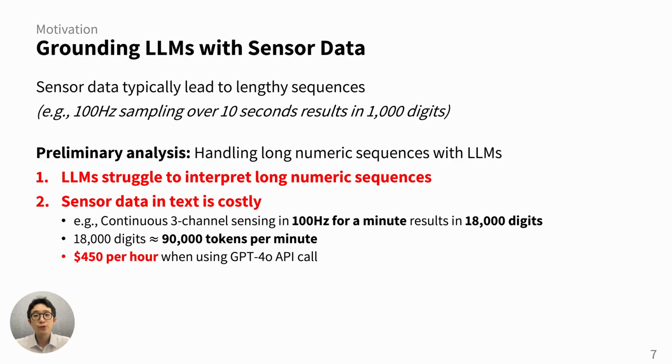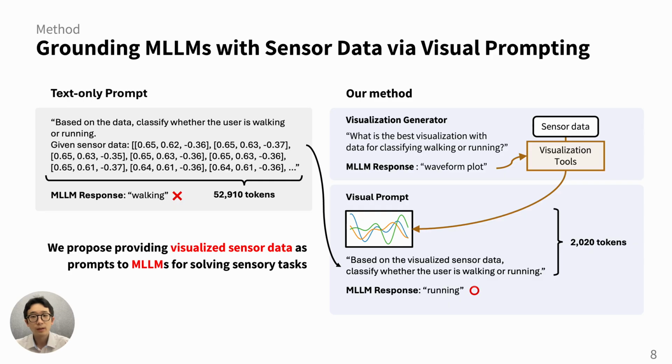At the same time, using sensor data as text in LLMs results in very high costs. For example, continuous 3-channel sensing at 100 Hz for just 1 minute produces 18,000 digits, and this leads to 90,000 tokens per minute. It means that if we use the GPT-4o API with this for an hour, it would cost around $450 for continuous sensing, and it demonstrates how expensive it can be to handle sensor data in the real world. To address this, our work introduces a new approach, grounding multimodal LLMs with sensor data through visual prompting.